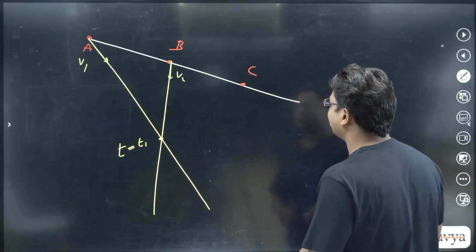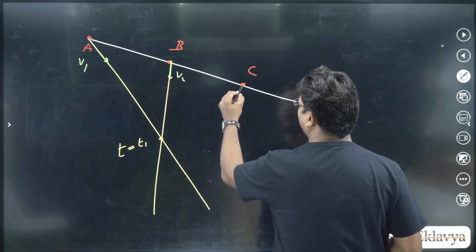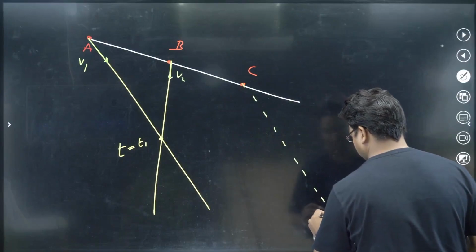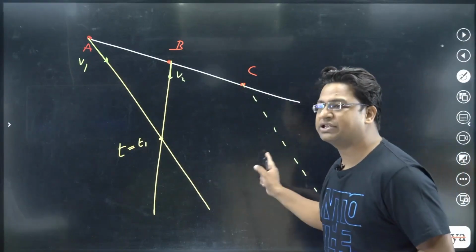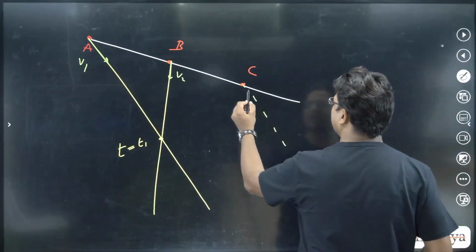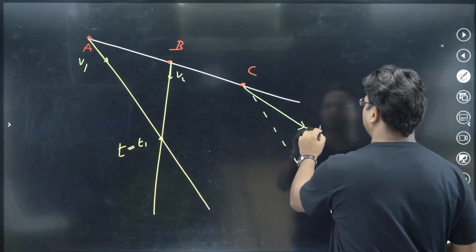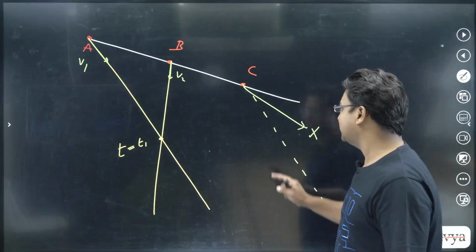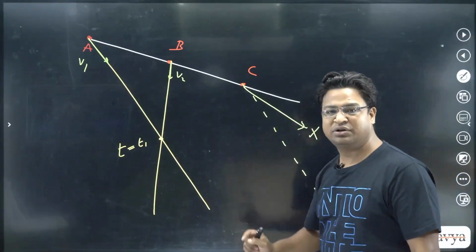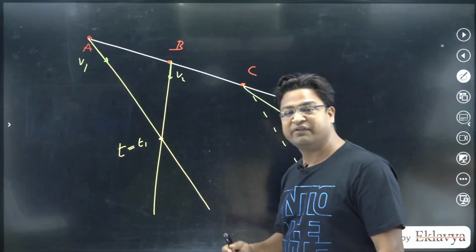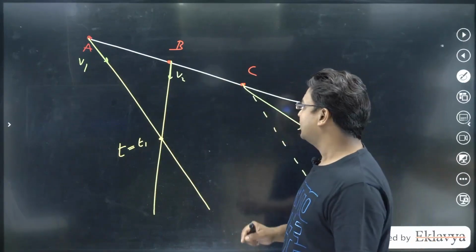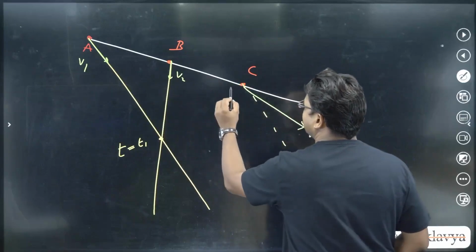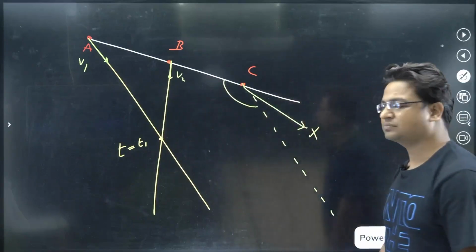Also, let's say I draw a line parallel to the trajectory of A. If C goes anywhere in this region, then also the collision will not happen. So C is definitely not going into this region. We are very sure that C is not going into this region, otherwise the collision between A and C would never happen, but the question says that it happened. So C is definitely not going here. C is going somewhere in this angle, right?